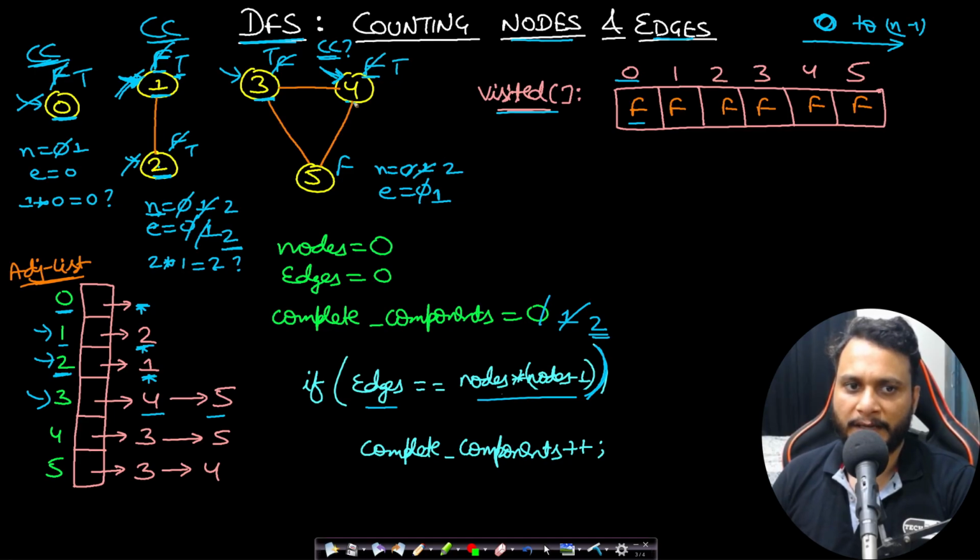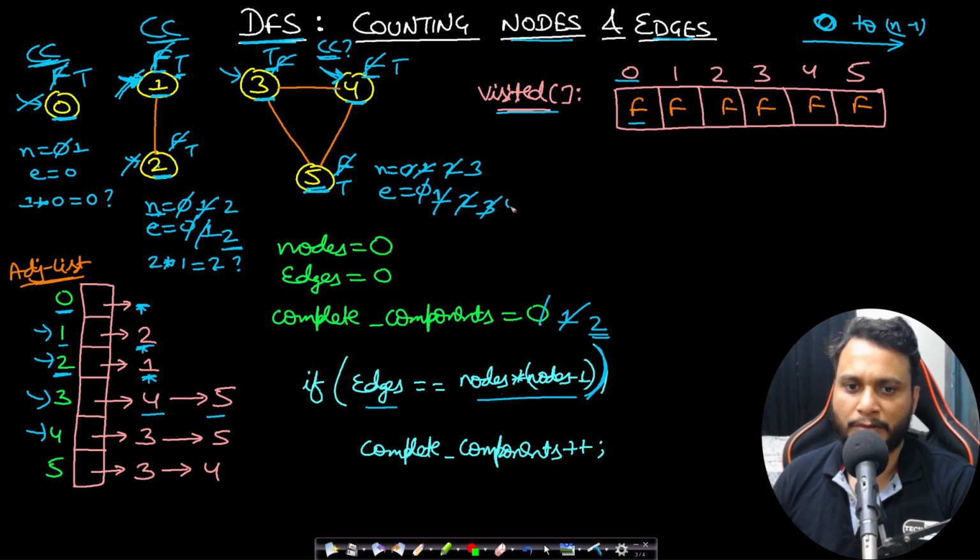Increment the node count. And from 4, now you check the adjacency list of 4. It is saying there is an edge to 3. Increment the edge count to 2. But can we visit 3? No, because it is already visited. Now there is another edge to 5. Okay, so increment the edge count to 3. Can we visit 5? Yes, because it is unvisited. So mark it as true. Increment the node count. From this 5, there is an edge to 3.